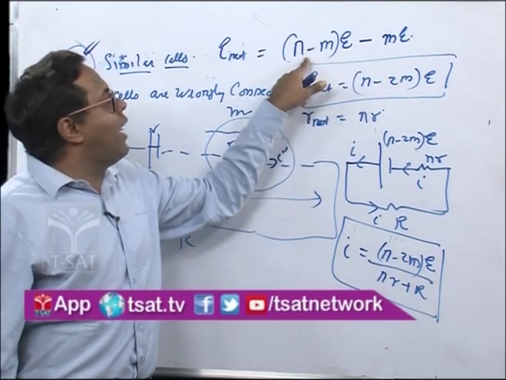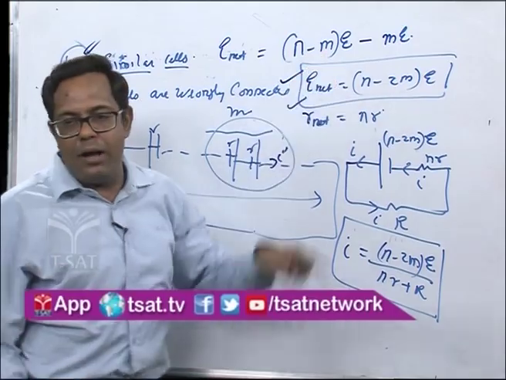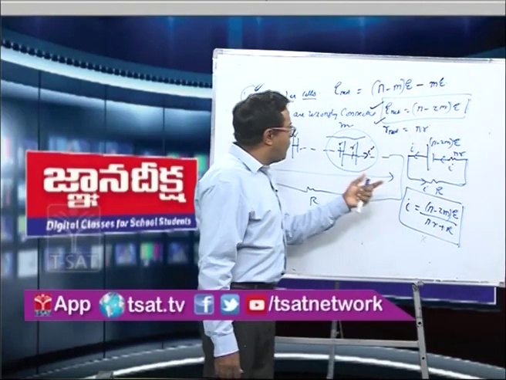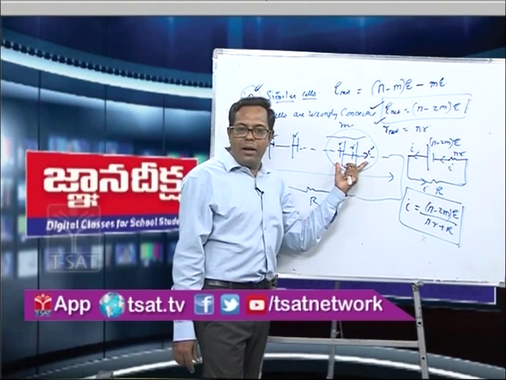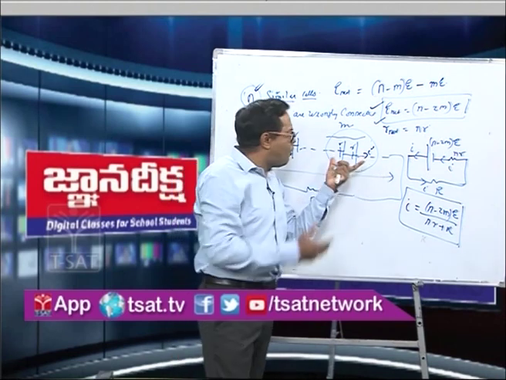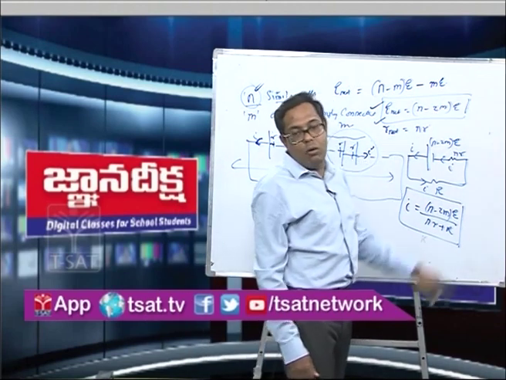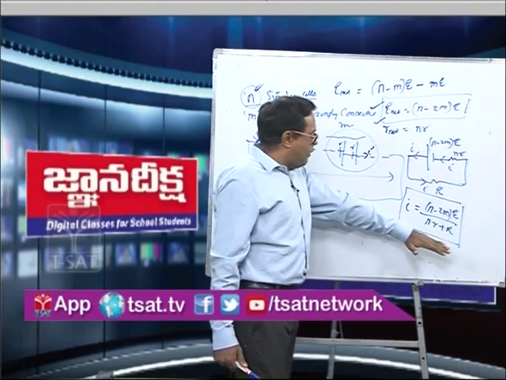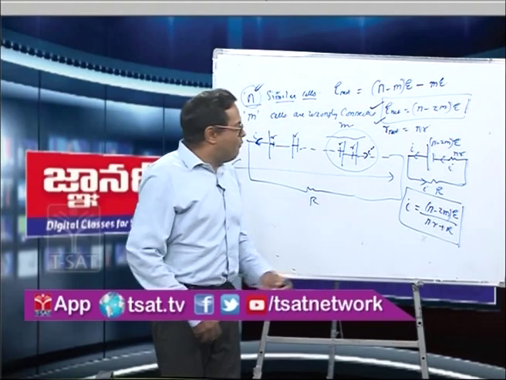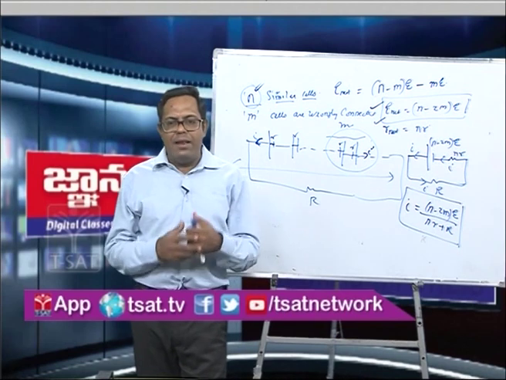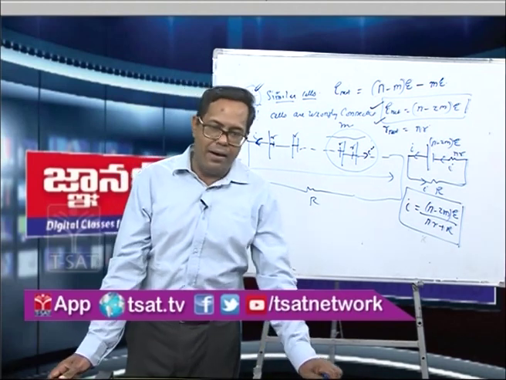But these n minus m are the cells which are correctly connected, due to which the EMF will be n minus m into E. But what about the cells which are wrongly connected? They will also flow some current, so they will also contribute to the EMF, but in the opposite direction. So we have to subtract m into E also. This is the final answer for the net current when, out of n cells, m cells are wrongly connected.